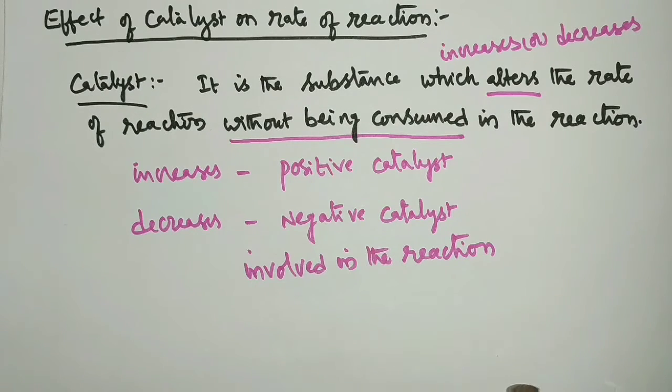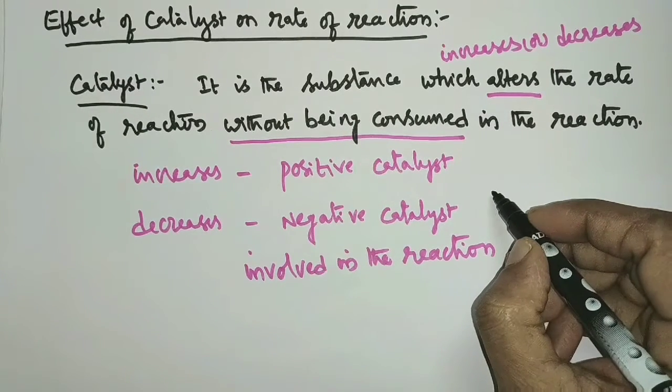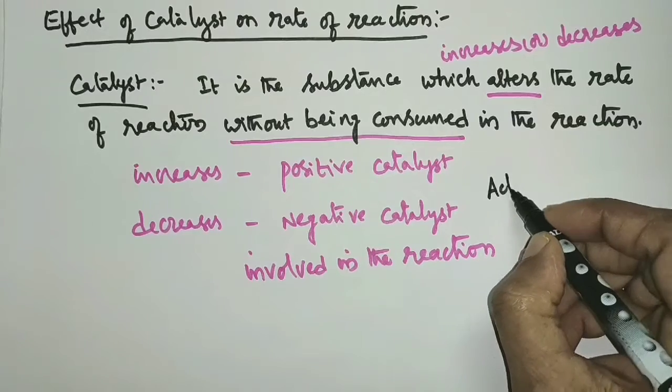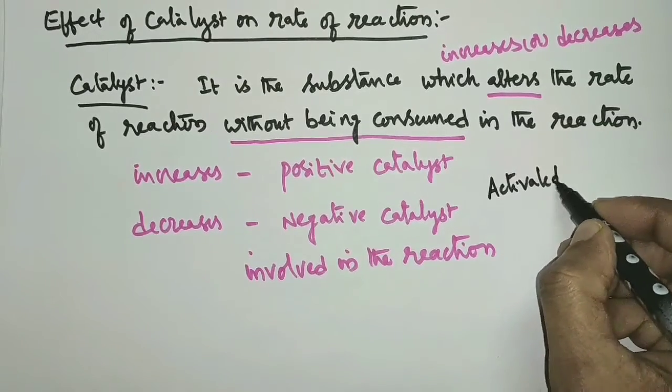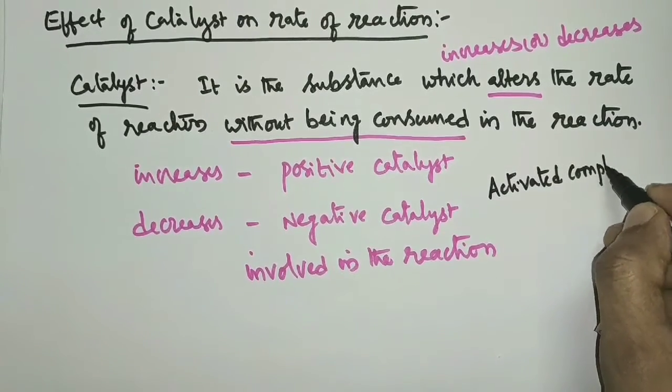When we come to the effect of catalyst on rate of reaction, it can be explained on the basis of activated complex theory.